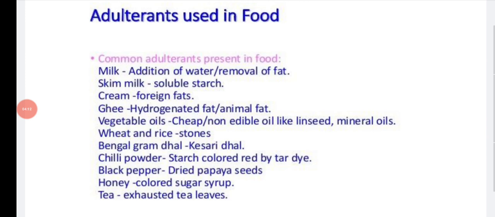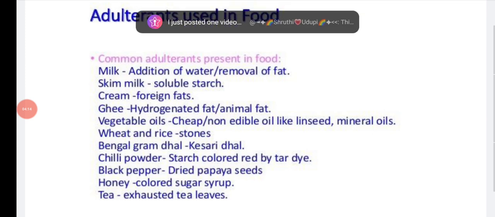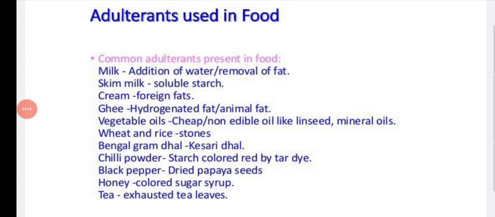In Bengal gram dal, there will be kesari dal. In chili powder, there will be starch colored red by tar dye. In black pepper, there will be dried papaya seeds. In honey, colored sugar syrup. And in tea, exhausted tea leaves. If these are present in food, then it is called adulterated food or adulteration.